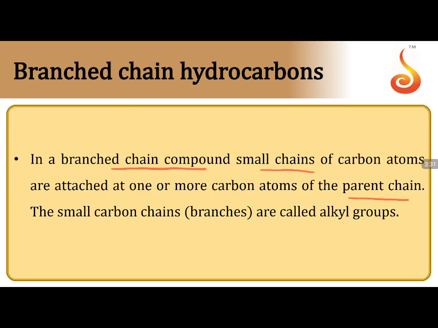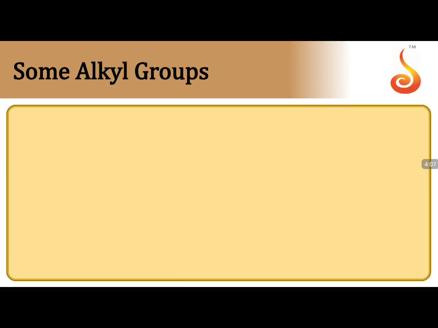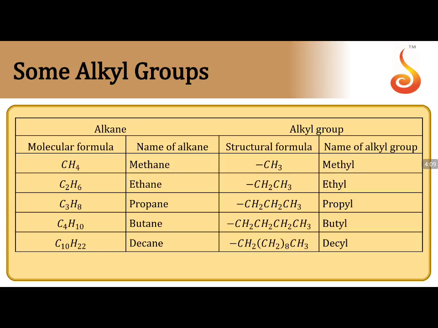The numbered carbon chain can be pentane, hexane, heptane, octane, nonane. Within this numbered carbon chain, if there is a small carbon chain attached as a substituent, as a branch to the main chain, those small carbon chains or branches are called alkyl groups. So this is the terminology we are giving here. Now, what are the different classes of alkyl groups? There are some classes of alkyl groups we can give in this way.